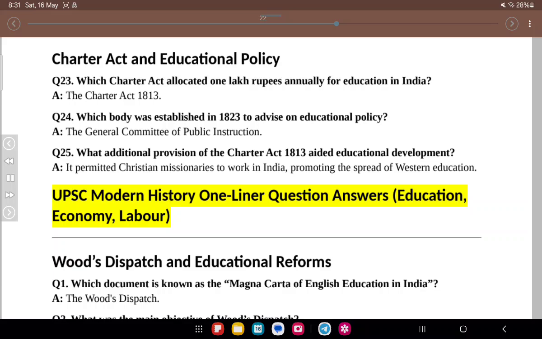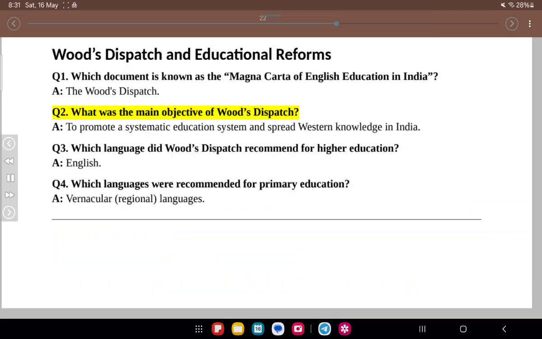UPSC Modern History 1-liner question answers, education, economy, labor. Woods Dispatch and educational reforms. Q1. Which document is known as the Magna Carta of English education in India? A. The Woods Dispatch. Q2. What was the main objective of Woods Dispatch? A. To promote a systematic education system and spread Western knowledge in India.